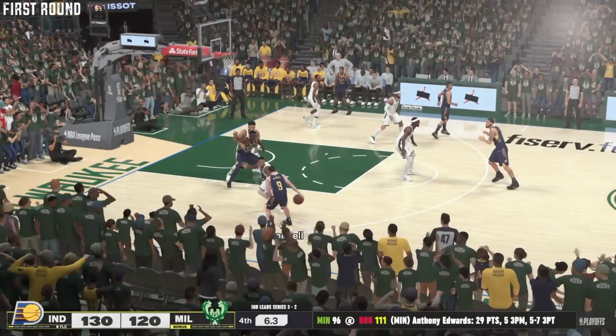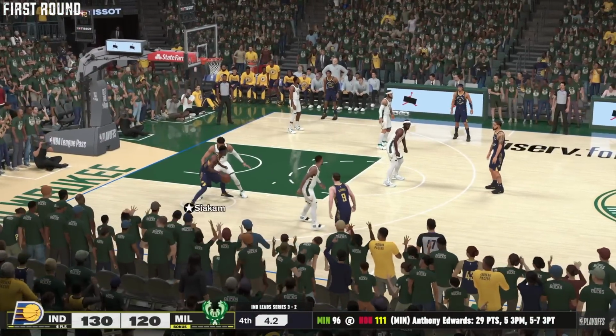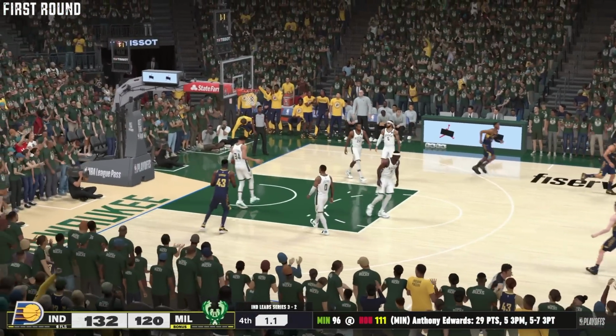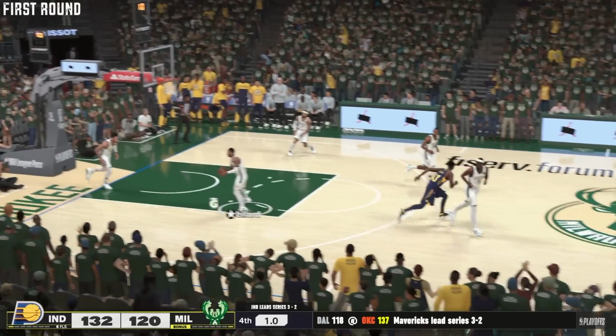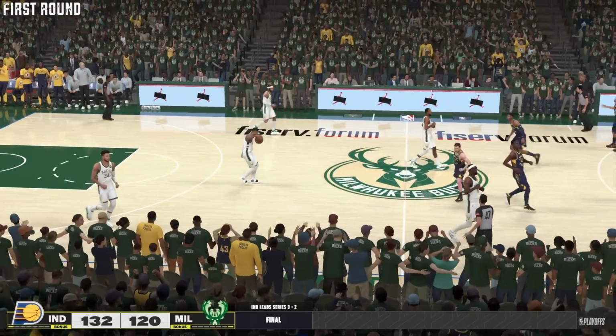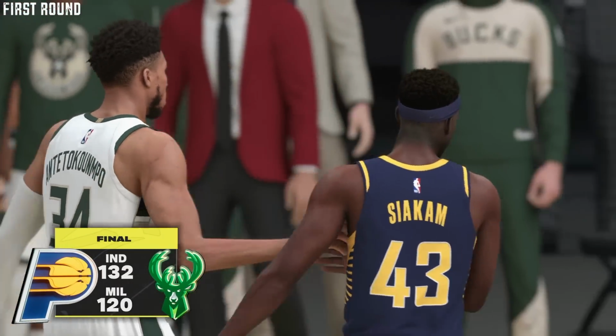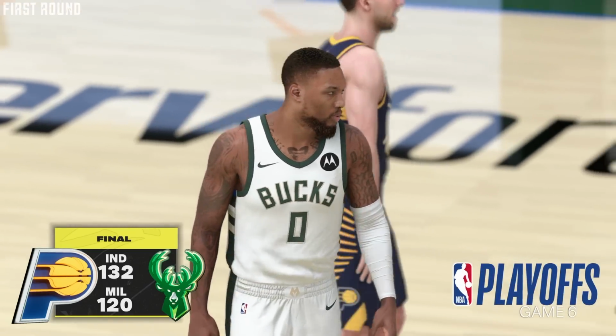Kyrie kind of struggled, but now we're going to go to a game number 6 in Milwaukee. Back-to-back years, the Pacers will beat the Bucks. I didn't see this happening here in the simulation before it started, but Milwaukee will go down to the Indiana Pacers. On go the Pacers to the second round as they'll match up against the Cleveland Cavaliers.